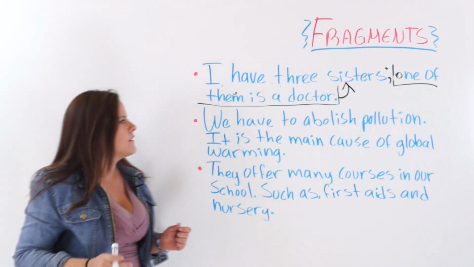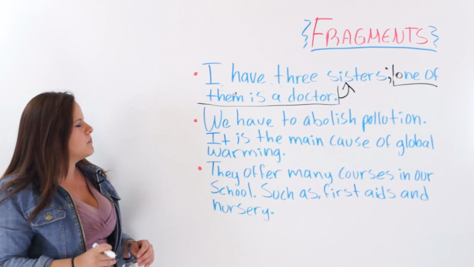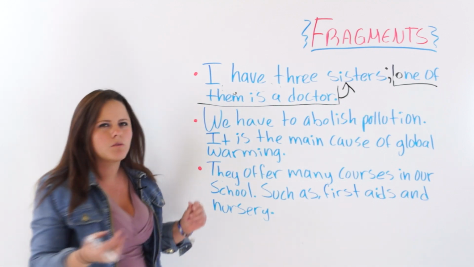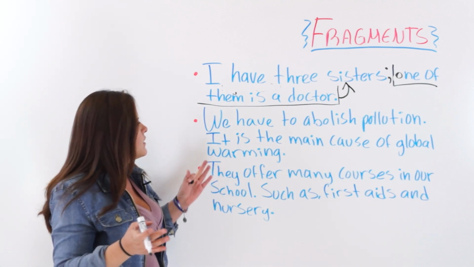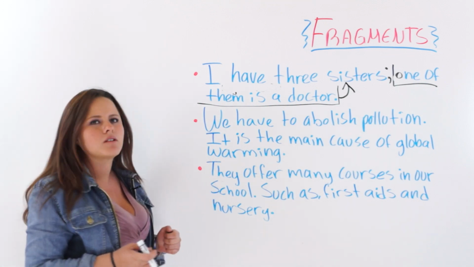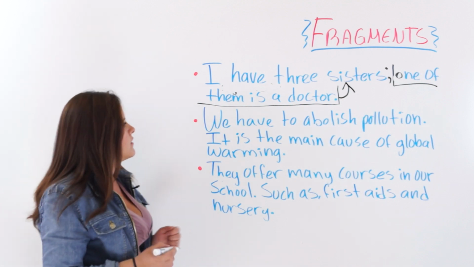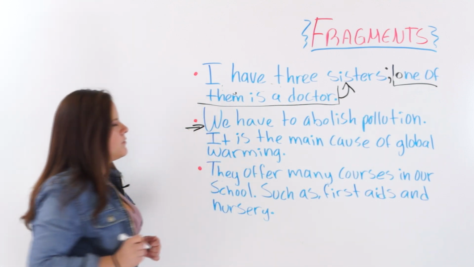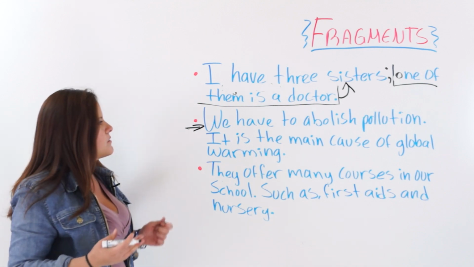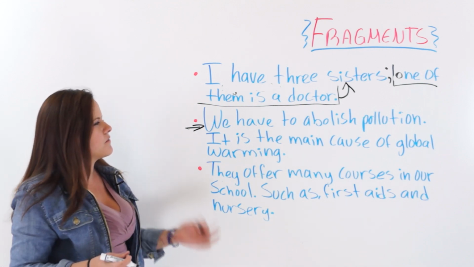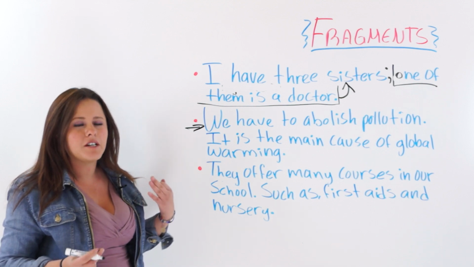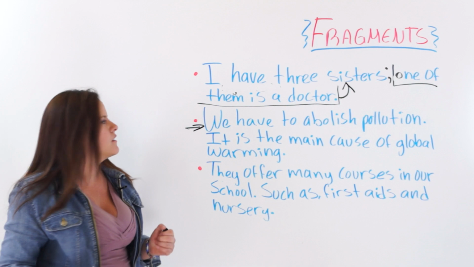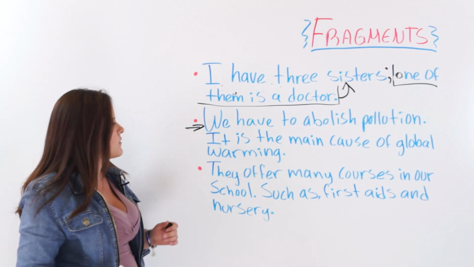All right? Next one. We have to abolish pollution. It is the main cause of global warming. As you can see, this right here is a perfect sentence. It has a subject, it has a verb, and it makes sense. We have to abolish pollution, period. It is the main cause of global warming.